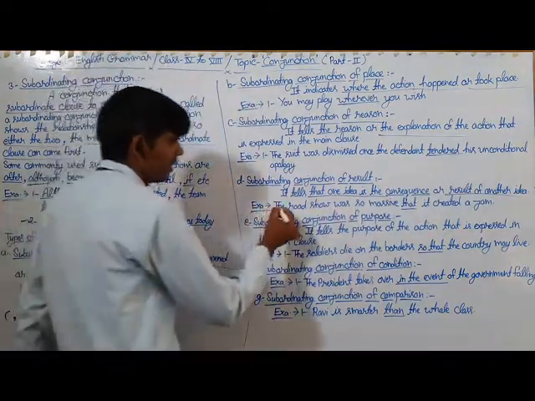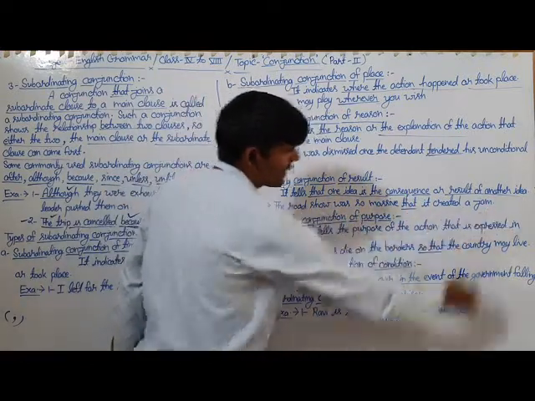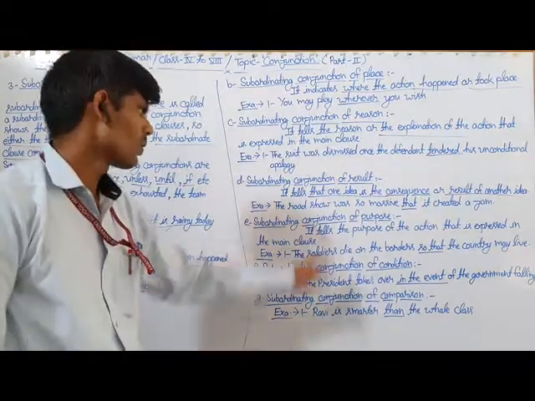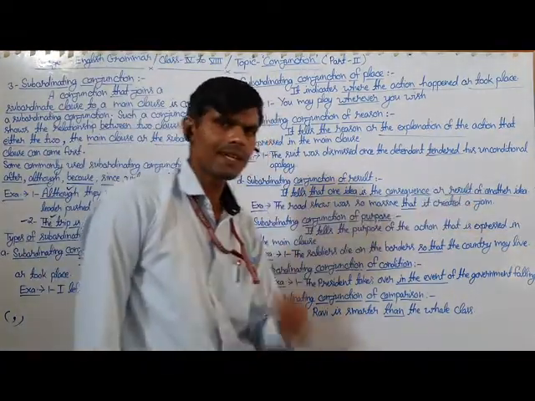For example, the road was so massive that it created a jam.